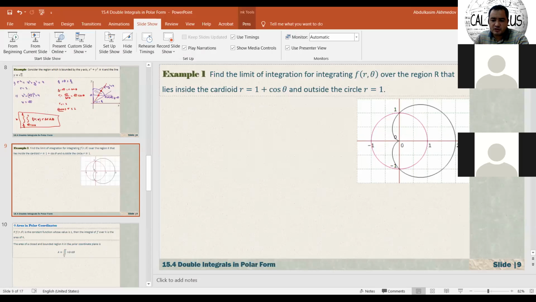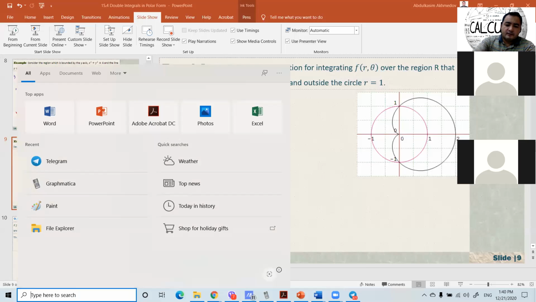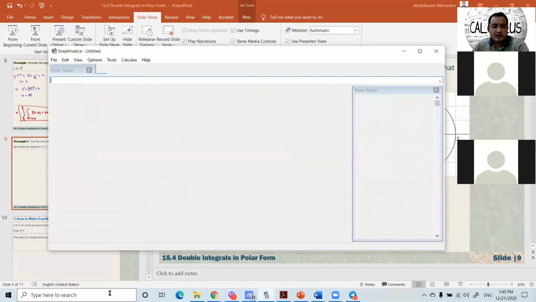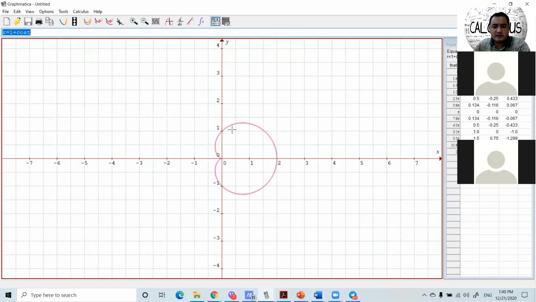Let me just share my screen. Okay, now I think you have my screen, right? Yes, sir, I can see. I just opened Graphmatica as you see here. You can just download it, it's like 2 or 3 megabytes. So our cardioid is r equals 1 plus cosine of t. That is our picture. And how about the second one?